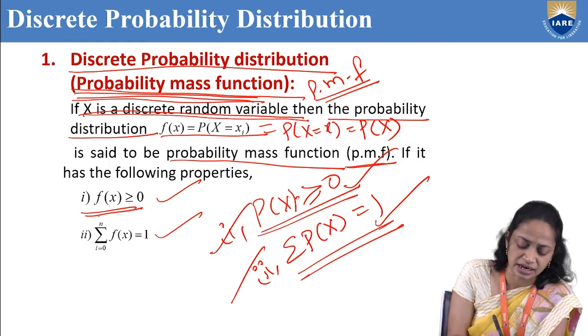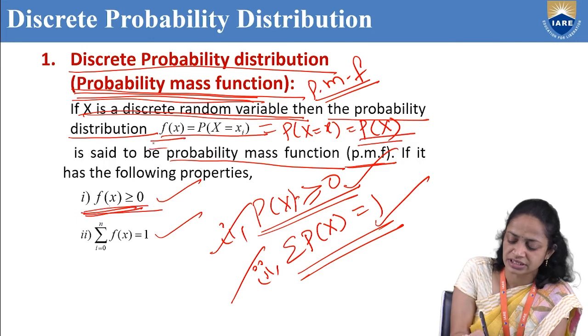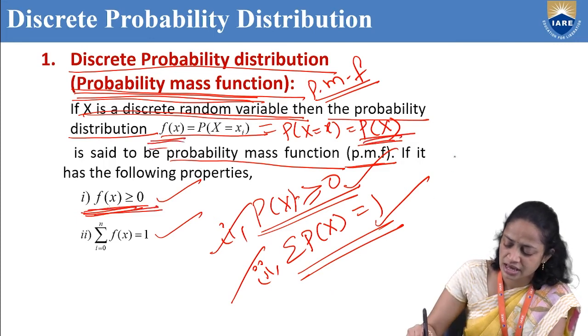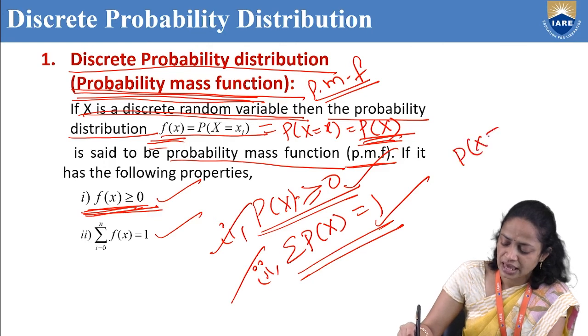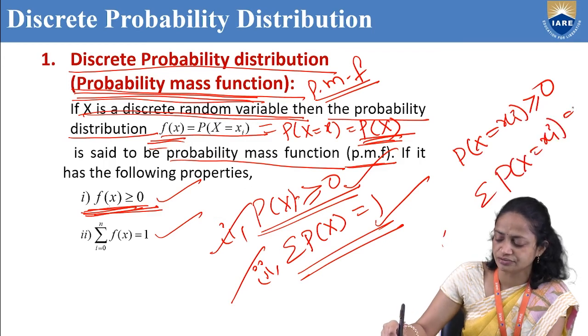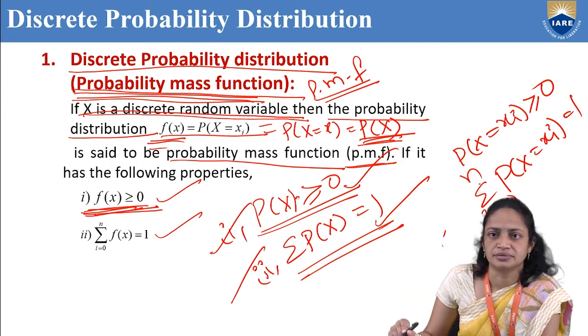Or we can write p of x equal to xi greater than or equal to 0, summation p of x equal to xi is equal to 1, for i equal to 0 to n.